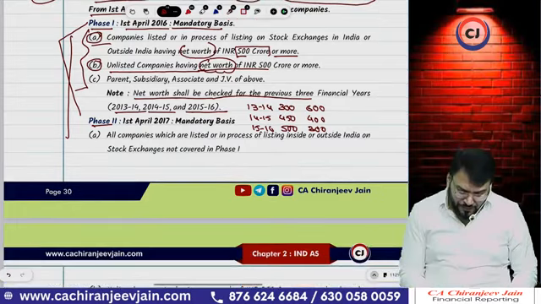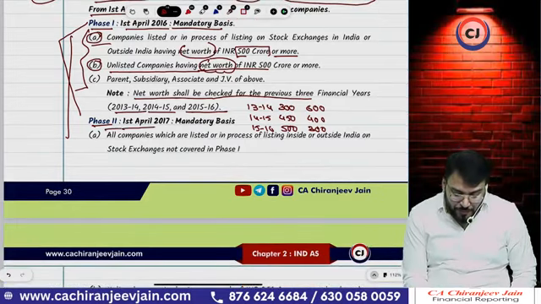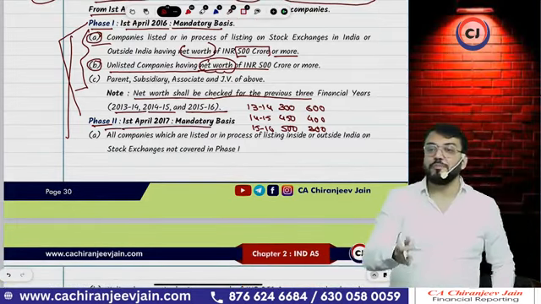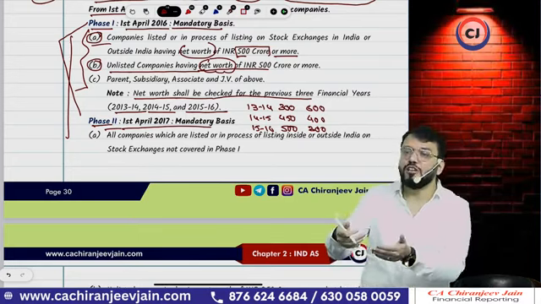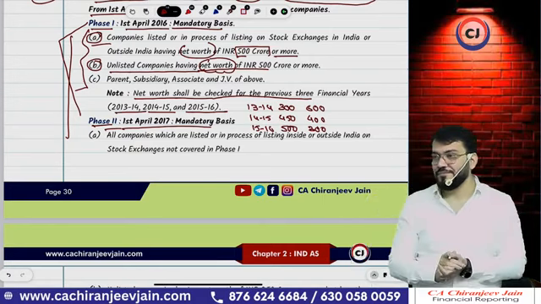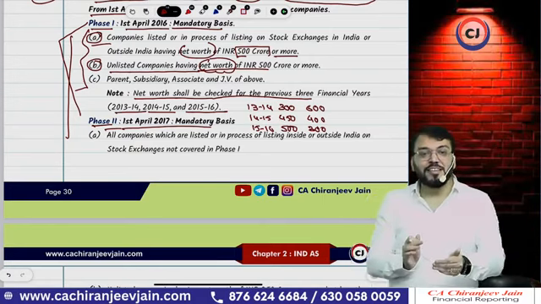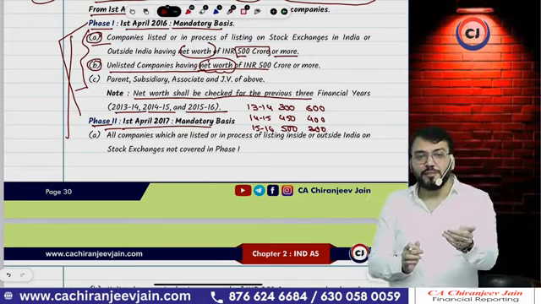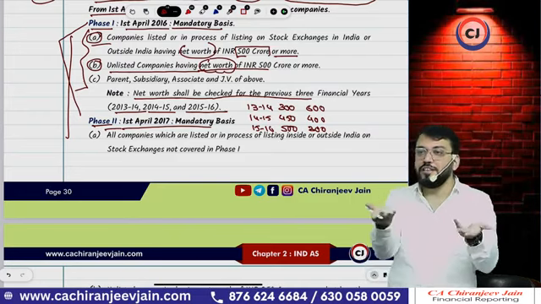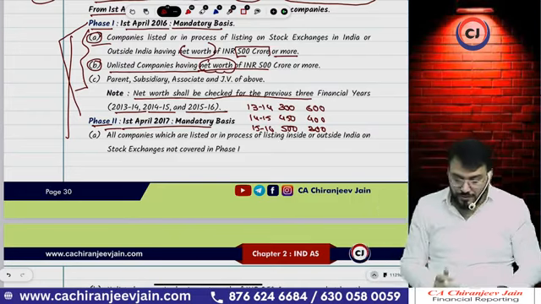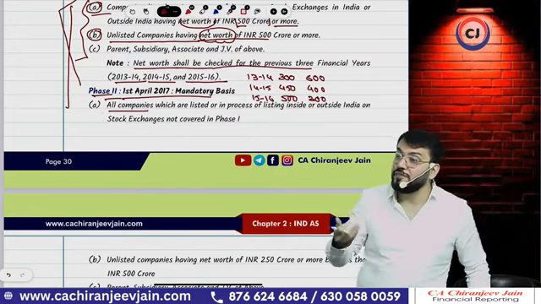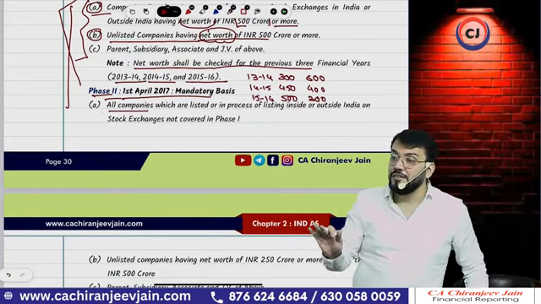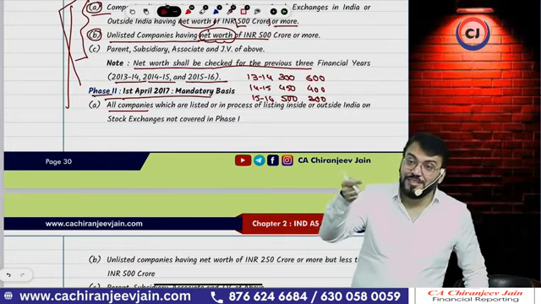Okay. Phase 2 will be applicable on a mandatory basis from 1st April 2017 to the balance companies, but not to all balance companies. Whatever is covered in phase 1 will not be covered in phase 2 now. For them, Ind AS is already applicable. So for phase 2, all companies which are now listed or in the process of listing, which are not covered in phase 1.